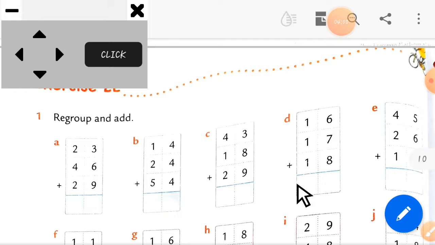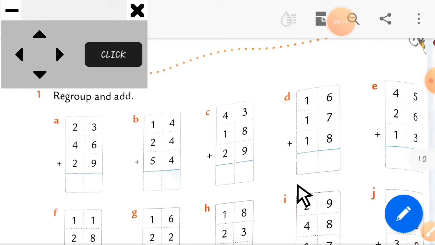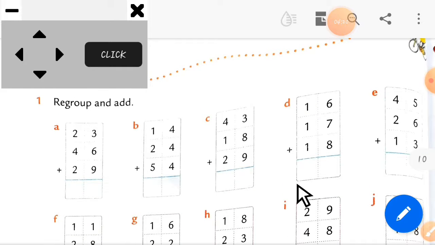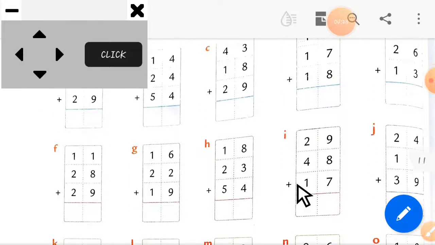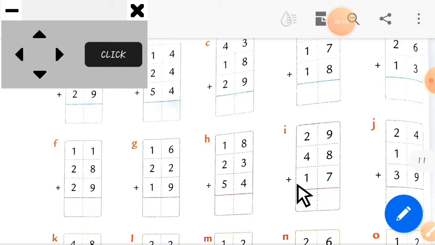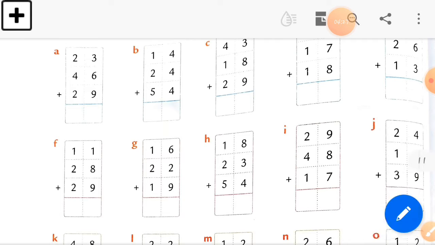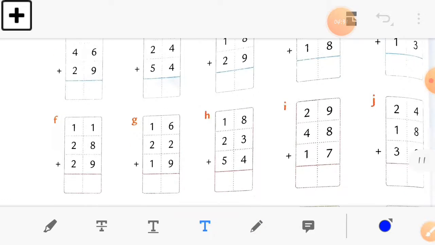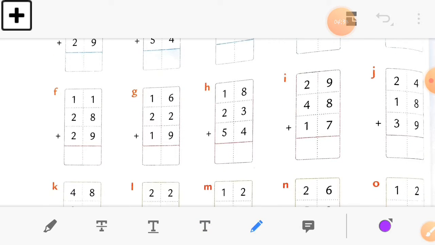Here is exercise 2E. In this exercise, I hope you wrote this exercise in your book. I gave it as homework in the previous lecture, and I know that you all wrote this exercise in your book, and this exercise is very easy. Okay, so let's start this exercise. I will show you 2 to 3 sums and I will solve them for you. So if you have any doubt, it will be solved here.